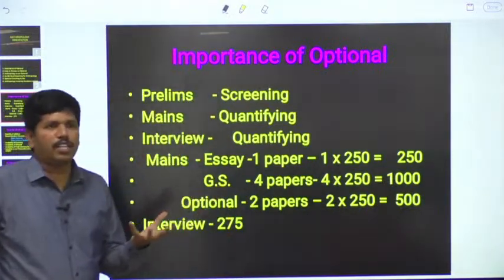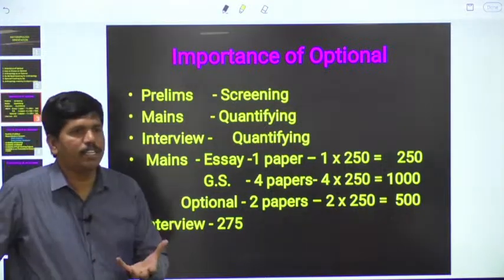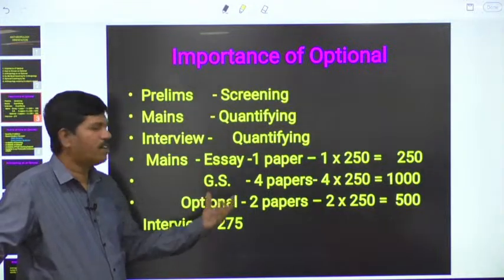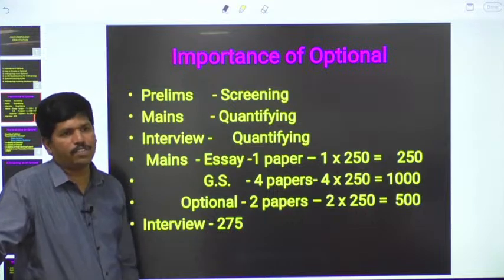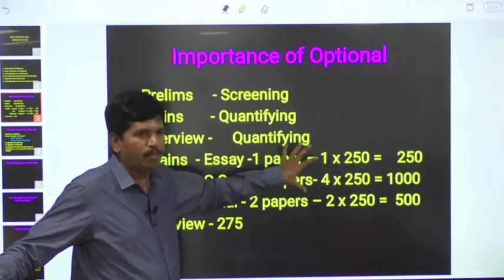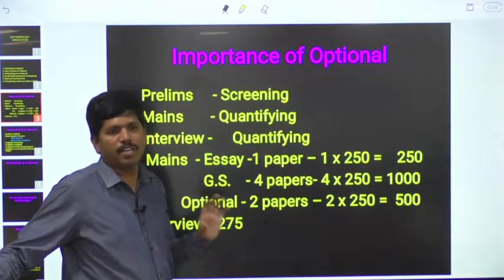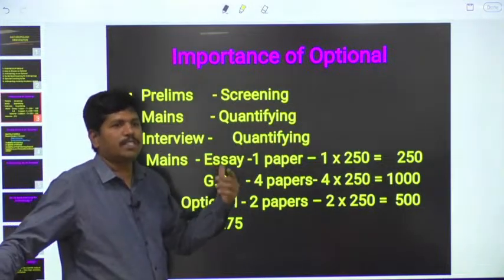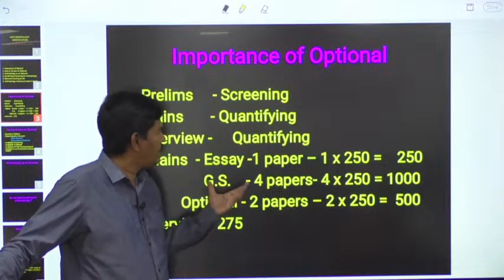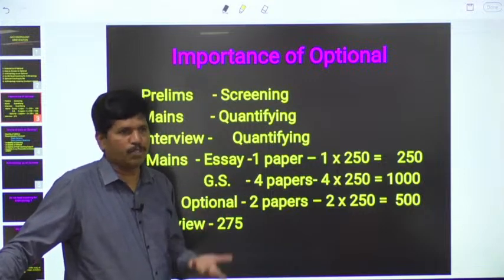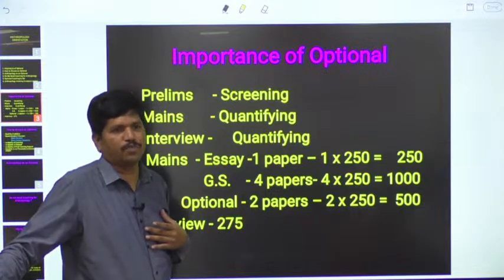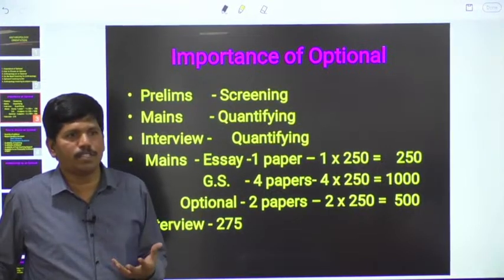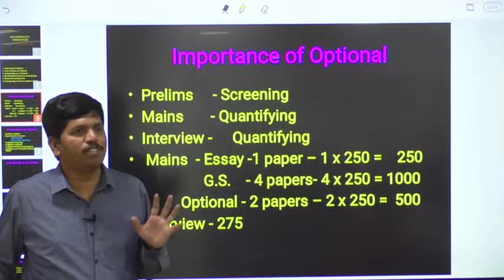And if you are among the well written candidates, then you will be called for the interview. Based on the reservation, based on the merit, you will be called for the interview. The interview will be held for 275 marks. The marks obtained by you in the mains examination and in the interview will be considered for giving you a rank, accordingly service. Now the general essay paper is common for everyone, the same question paper will be there. General studies papers are common for everyone, the same question papers will be there, but optional it is not so. Different people opt for different optionals. Depending upon the optionals chosen by us, our rank will be decided, our future will be decided.